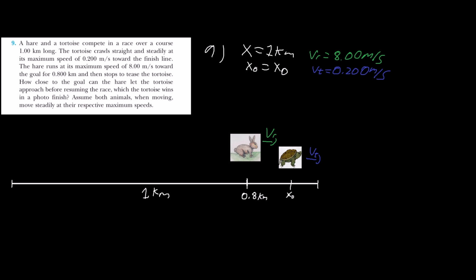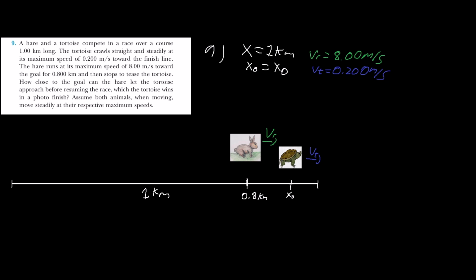So think about what happens. In the beginning, the rabbit goes ahead, stops at 0.8 kilometers, and then the turtle keeps moving and moving to the point where it bypasses the rabbit. And then the question is asking, how close can the rabbit let the turtle be?